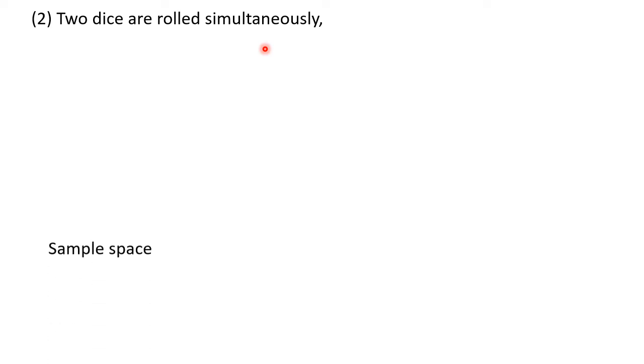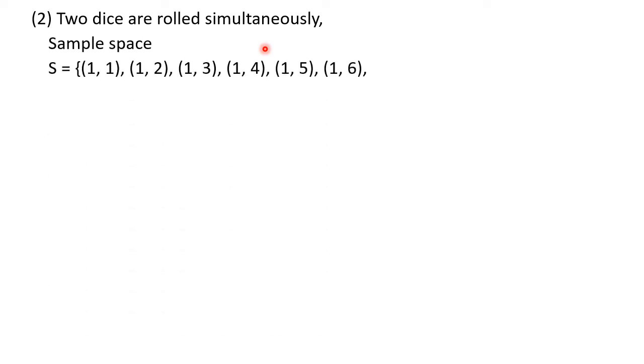So here you can write down the sample space S now as, see, as I have told you, you have to make use of 6 lines here. In the very first line you will put the brace bracket and then write down the first 6 points: 1 1, 1 2, 1 3, 1 4, 1 5 and 1 6. That means on the first die 1 and on the second die 1. Then the first die we have kept constant, 1 everywhere, and only the second die we have changed: 2, 3, 4, 5 and so on.